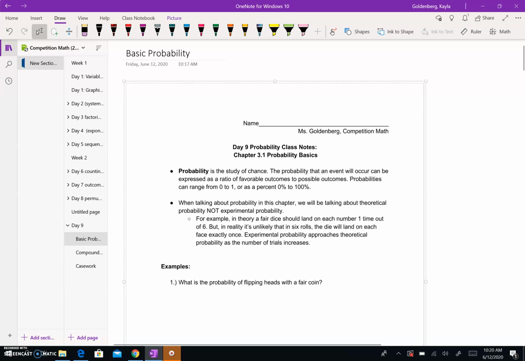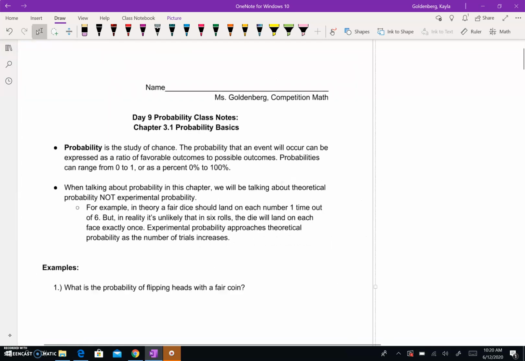So tomorrow we will be doing probability problems. We'll be practicing them together, checking in, making sure we all understand the big ideas. The first thing I want to go over with you guys in preparation for tomorrow is just how to do basic probability ideas. So probability is the study of chance.